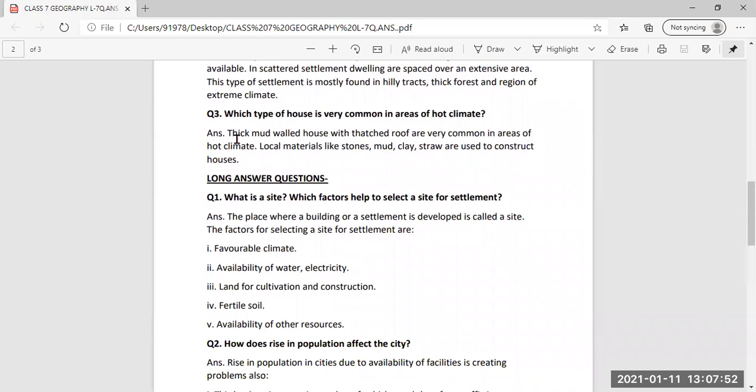Then the third short question: which type of house is very common in areas of hot climate? So, thick mud-walled houses with thatched roofs are very common in areas of hot climate. Local materials like stones, mud, clay, and straw are used to construct houses.